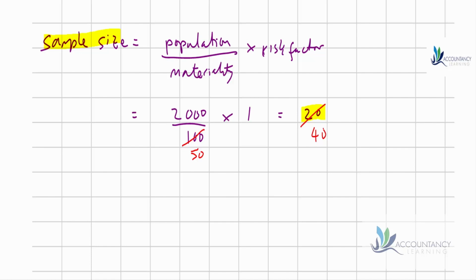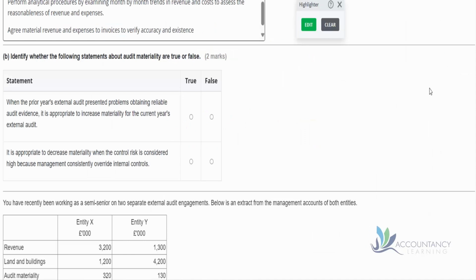So we just need to understand that materiality and the work we do are linked. Big materiality means that we do less work. Small materiality means we do more work. In this case, it tells us that the prior year's external audit presented problems. If we know there are problems, that means we need to do more work. And if we need to do more work, materiality should become smaller, not bigger. So this answer must be false.